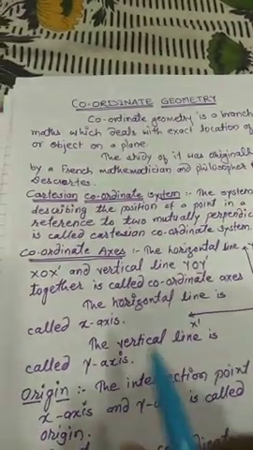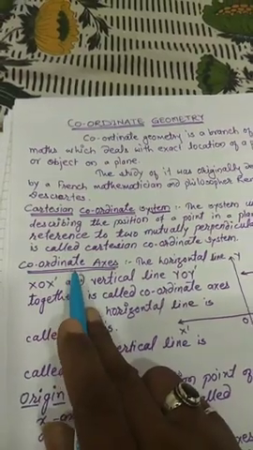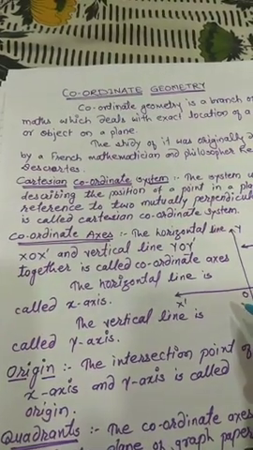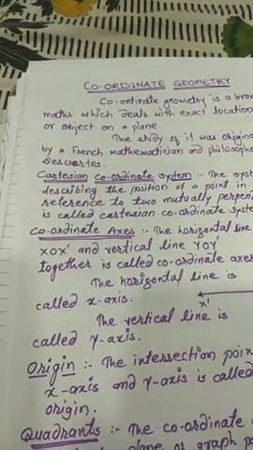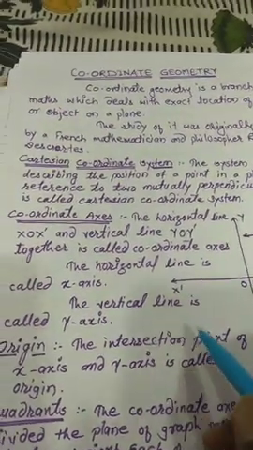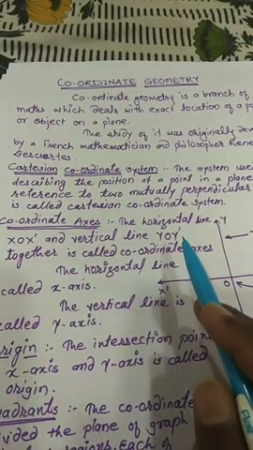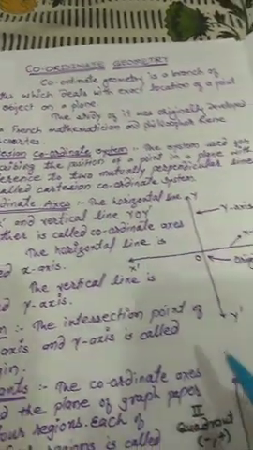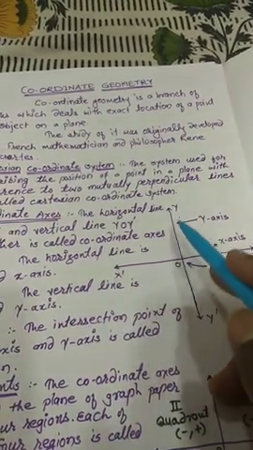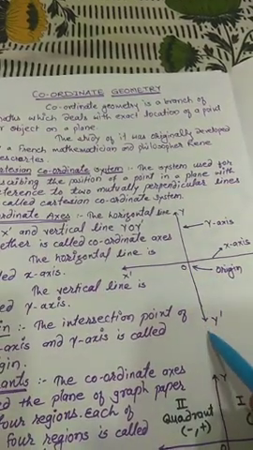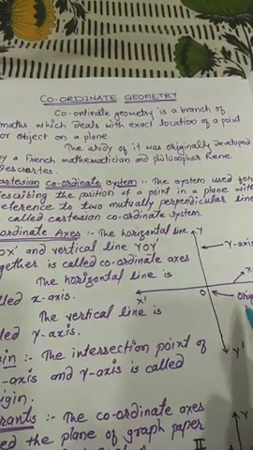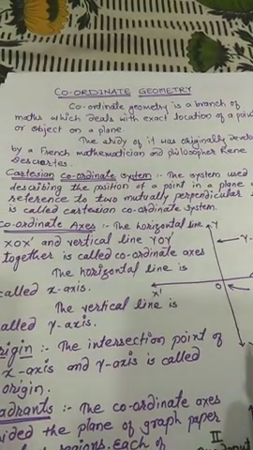The second term is coordinate axis. Whatever horizontal and vertical lines he took on that rectangular plane, that is called coordinate axis.